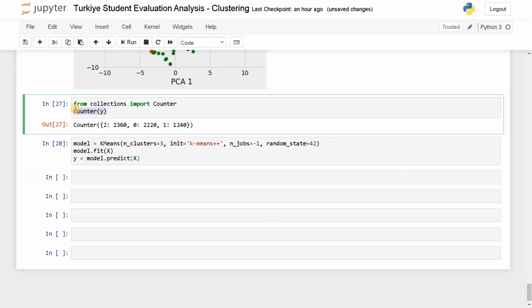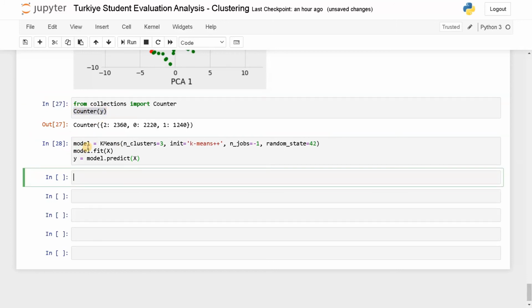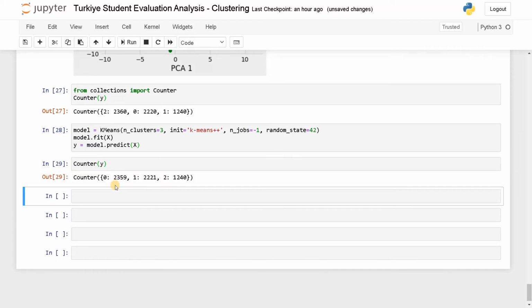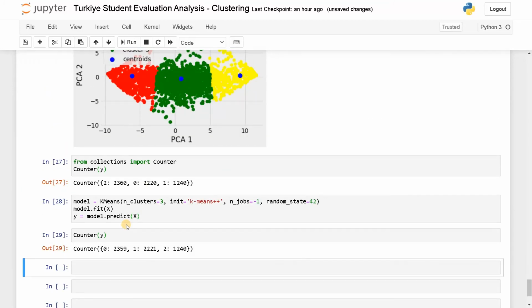Now again, counter of y. If you want to store this model in a different variable, you can use it for later processing. I'm just replacing the model. Let's run this. As you can see, only one sample is different. Here it is 60, here it is 59. So that one sample belongs to 0. Even if we train it with 28 dimensions, we are not seeing that much difference in the output, so we don't need to worry about that. We can just train it with only 2 dimensions.